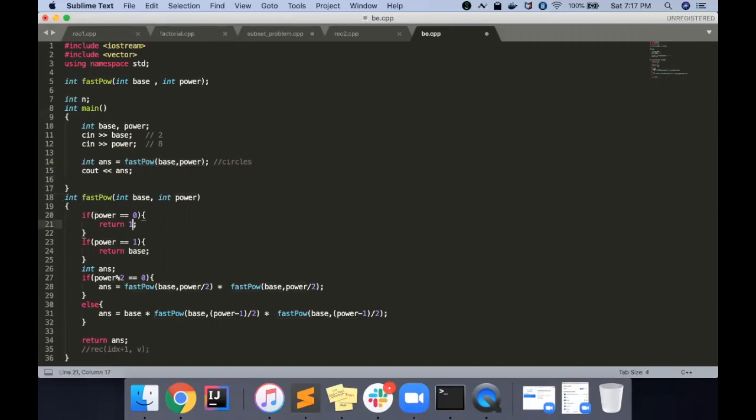Now these are my terminating conditions that we talked about. If power is 0, I have to return 1. If power is 1, I have to return base. If power mod 2 is equal to 0, basically again that same thing, if it is even, then what I'm doing is this circle again.